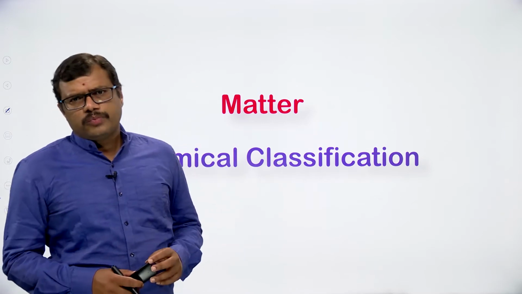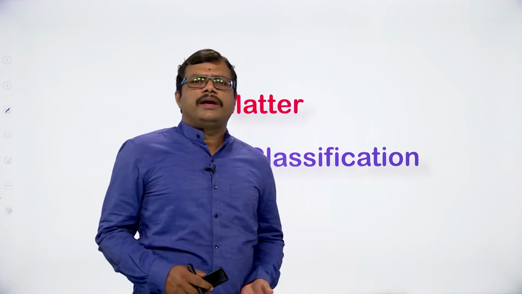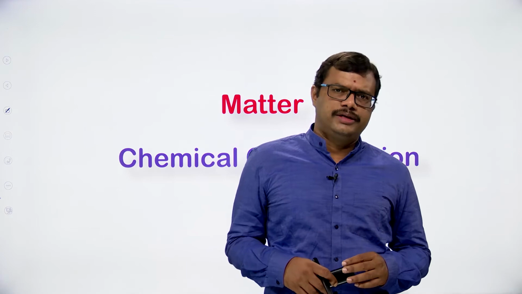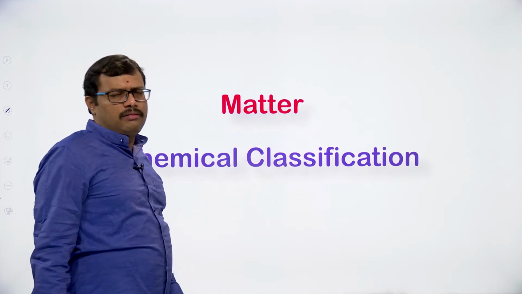Recall that metals generally exist as solids at room temperature, and in the periodic table more than 75% of elements are metals, occupying the left side portion and the middle portion.